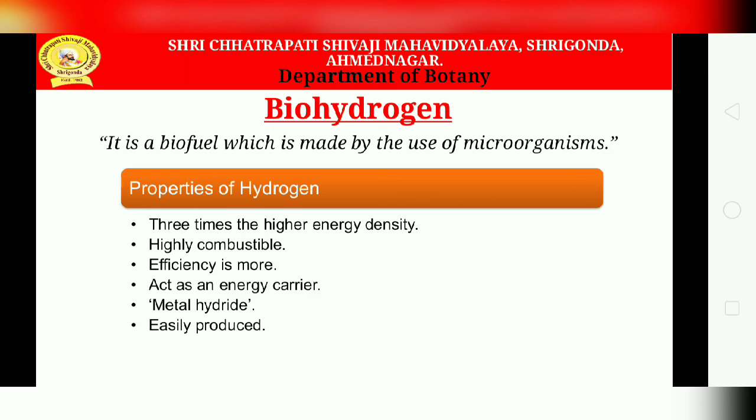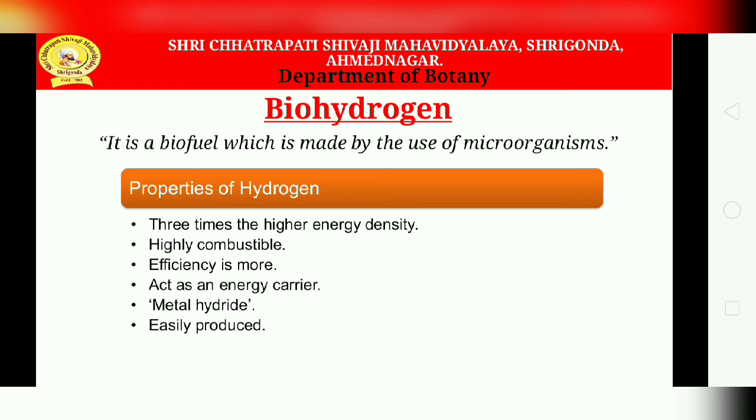Okay. Next, that is biohydrogen. Biohydrogen is again a biofuel, a source of energy that uses living microorganisms for the conversion into biohydrogen by fermentation and photolysis processes in a specialized container or bioreactor.